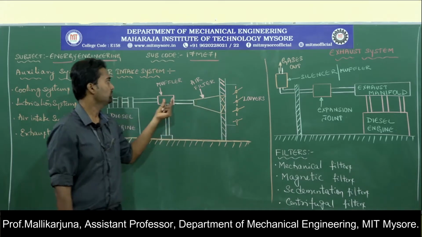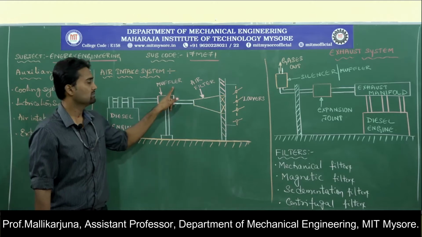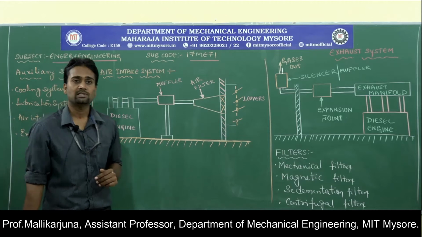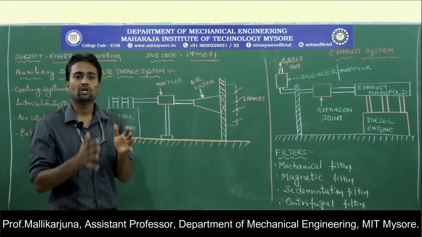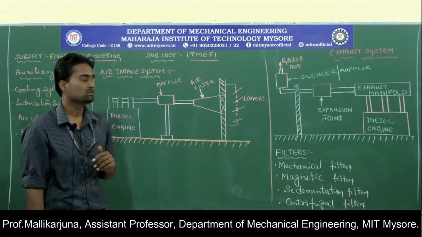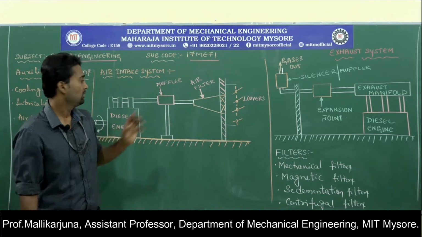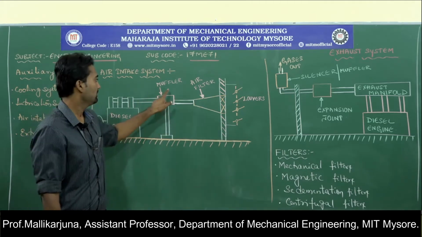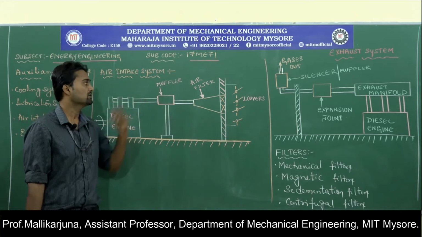Next, air has to flow through the muffler. These mufflers are also called silencers. As the name itself indicates, the air needs to be silenced, in the sense the noise present in the air needs to be nullified. So that is why mufflers or silencers are used. In order to reduce the noise of incoming air, mufflers are used. Next question that comes into the picture is how mufflers are going to work.